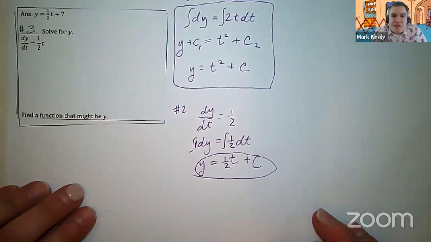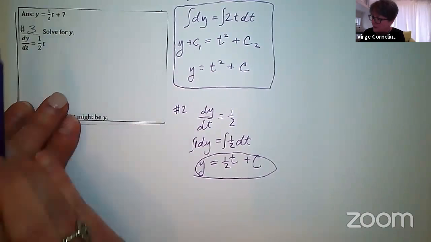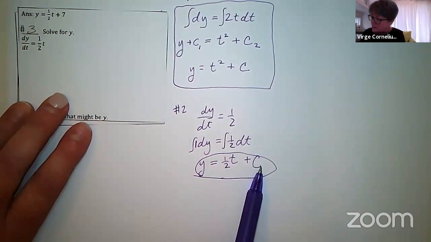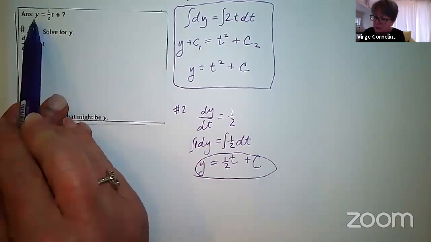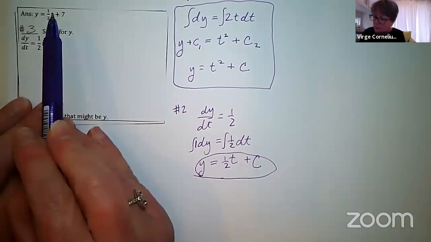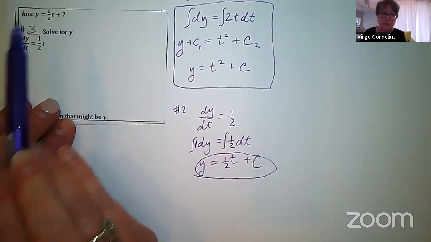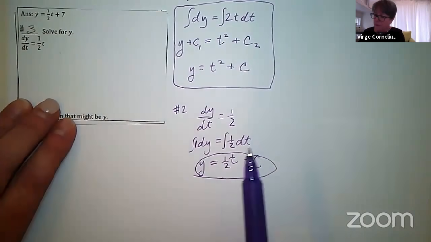So my third, again, she's looking for that answer at the top there. Yeah, that's exactly right. So I've got y is equal to 1/2 t plus C. That's my general solution. And here is a function that might be y: y is equal to 1/2 t plus 7, where my C value is 7.